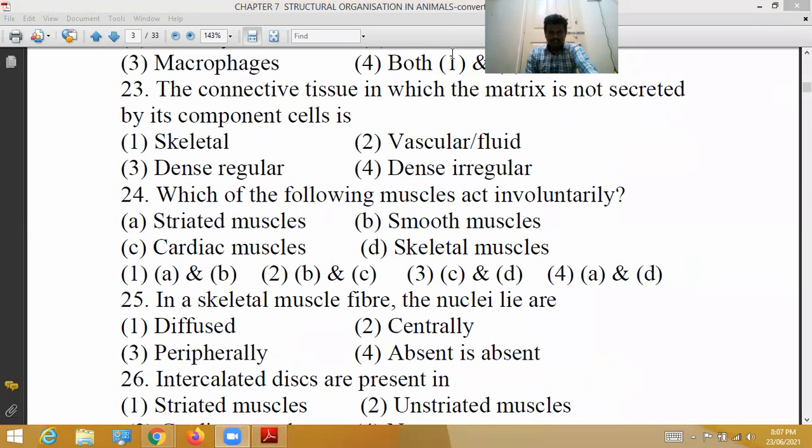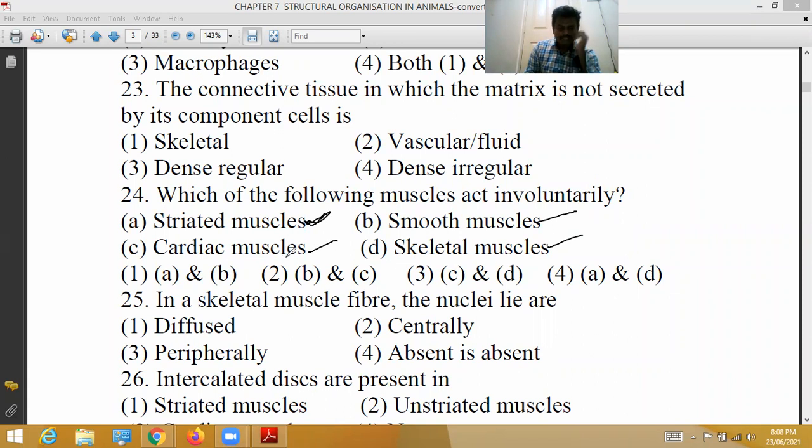Twenty-fourth question. Which of the following muscles act involuntary? Striated muscles, smooth muscles, cardiac muscles, skeletal muscles. Skeletal muscles, also called striated or striped muscles, are called voluntary muscles. Example, movement of arms and legs.